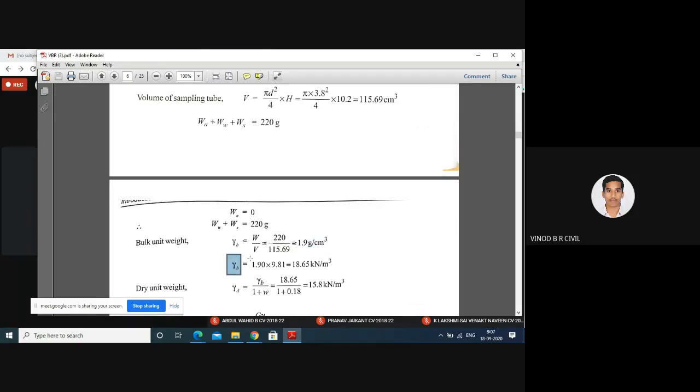Next, gamma B is equal to 1.9. You already calculated 1.9 into unit weight of water, that is 9.81. So gamma B is 18.65 kilonewton per meter cube.